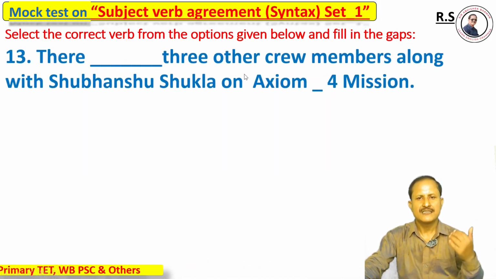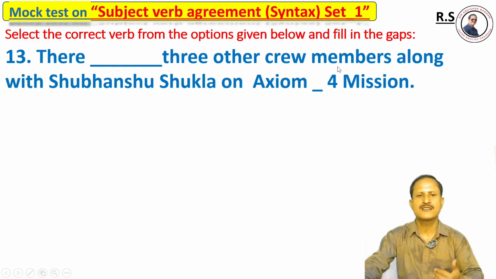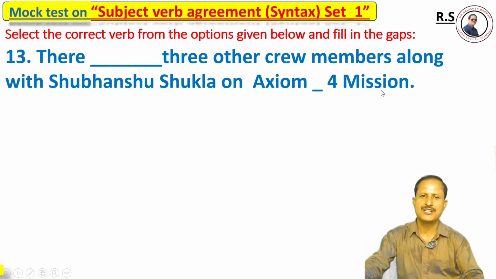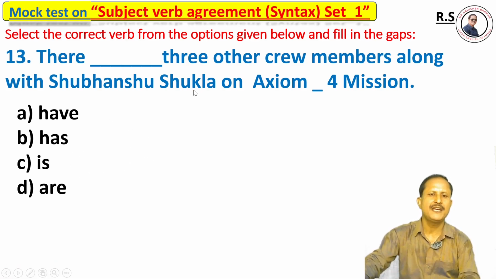Question number 13. There dash three other crew members along with Shubhangshu Shukla on the Axiom 4 mission. Options: option A have, option B has, option C is, option D are.